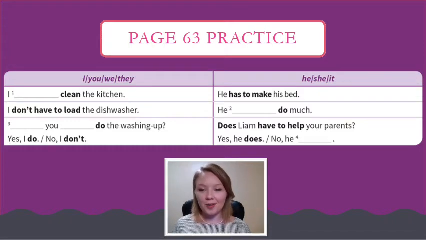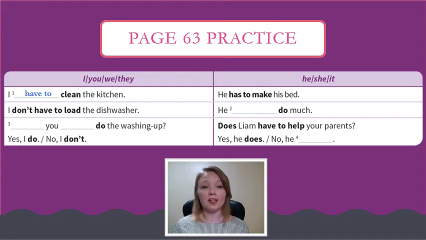Okay, guys, now that we have watched that very informative video, let's fill in the chart on page 63 in your book. Just like before, please try it on your own first. So when you watch this, we're just checking your answers. Did you do it? Let's go ahead and check. First, let's look at how we use have to and don't have to with the subjects I, you, we, and they. Number 1, I clean the kitchen.